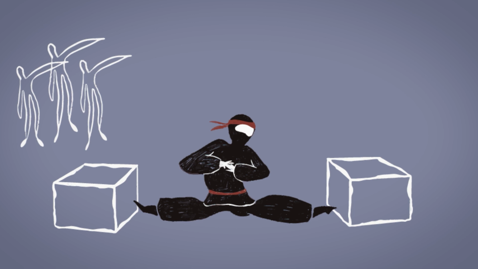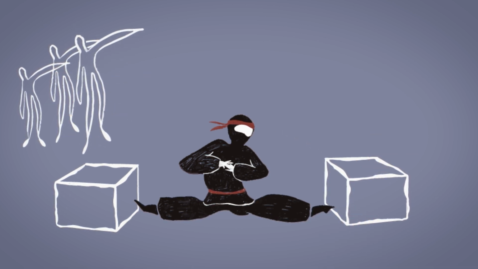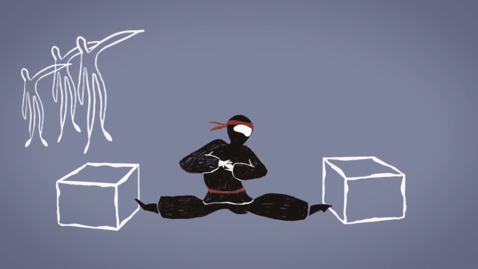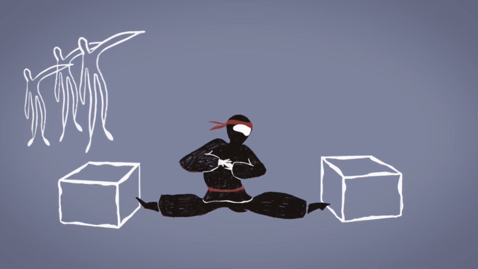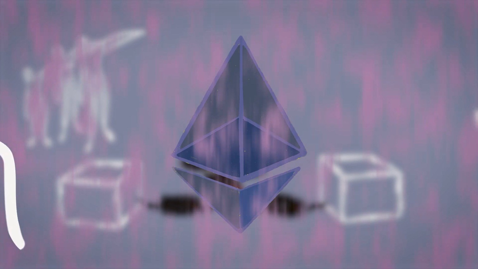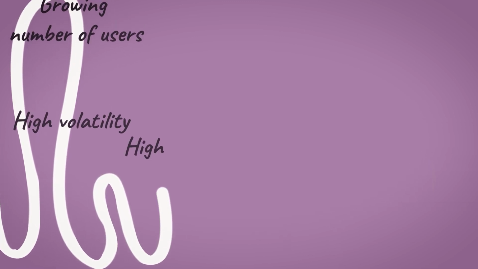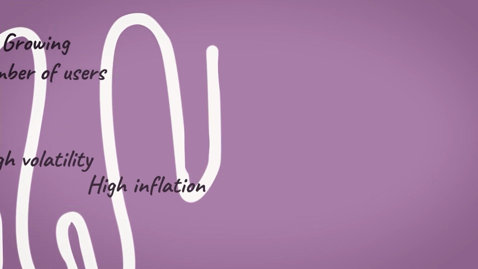In addition, there's a risk in the way governance is handled in proof-of-stake networks. It can become quickly skewed, as the more governance tokens someone has, the more voting rights they have. This is seen as a challenge to solve by some prominent blockchains like Ethereum. And finally, because of the quickly growing number of users and high volatility, proof-of-stake networks experience high inflation, and we explain this more in depth in another video on our channel.